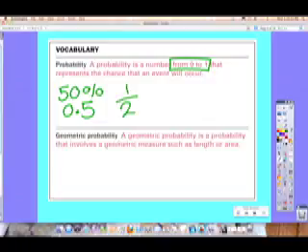The next one, geometric probability. It's like I showed you before on the parachute problem. You've got a shape inside a shape, and you're trying to find the probability of landing on one part of the shape. We'll get into that more later in the notes. There's examples. Okay, the first part, the theorems.